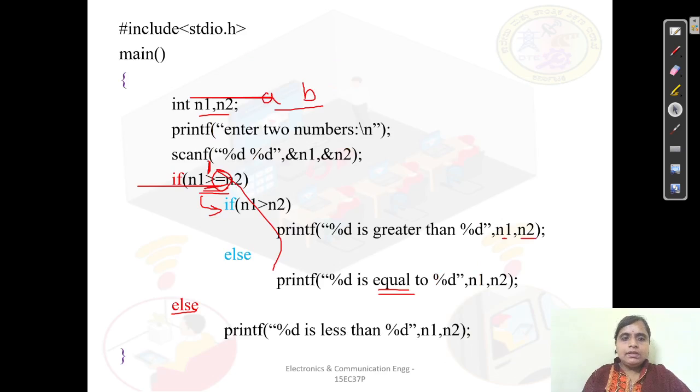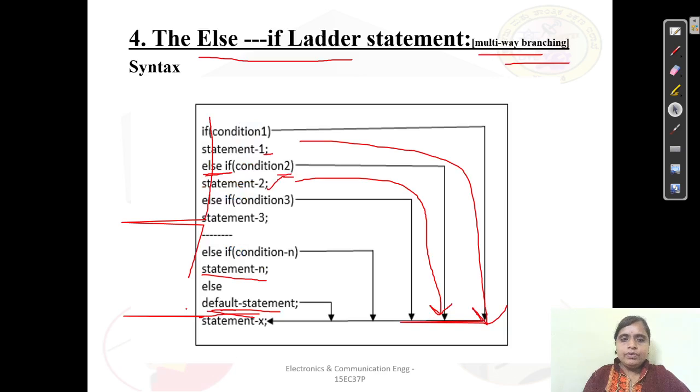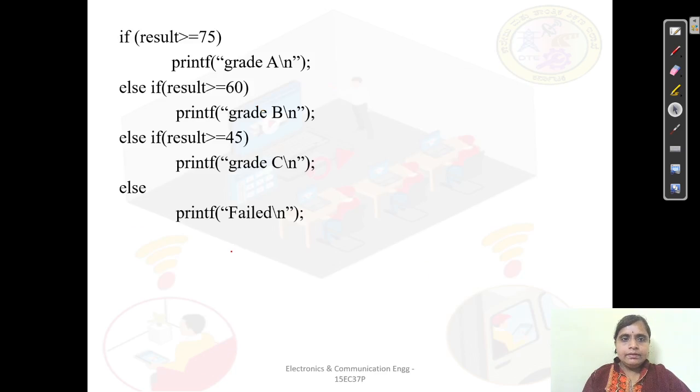See, in the previous example we have only used else. It is if else. Now what we are using here is else if. Just keep this in your mind. Now for this I have taken a different example about the result. If the result is greater than or equal to 75, then you have to print grade A and just come out. No need to go for the others.